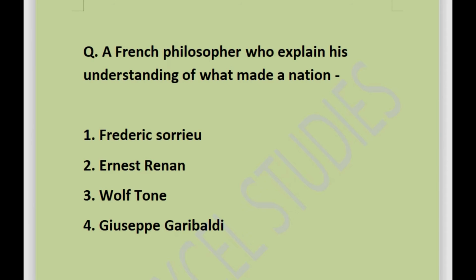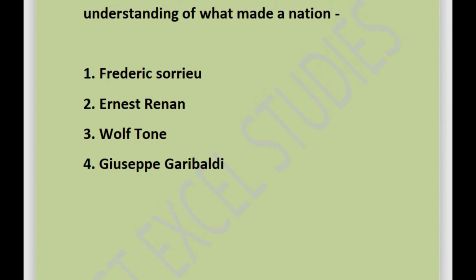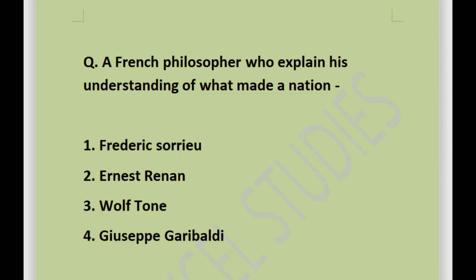Next question is: a French philosopher who explained his understanding of what made a nation. Options are Frederick Sorrieu, or Ernest Renan, or Wolf Tone, or Giuseppe Garibaldi. Answer is Ernest Renan. Ernest Renan explained his understanding of what made a nation. What is nation? Describe the meaning of nation.